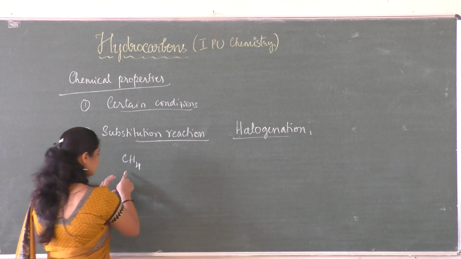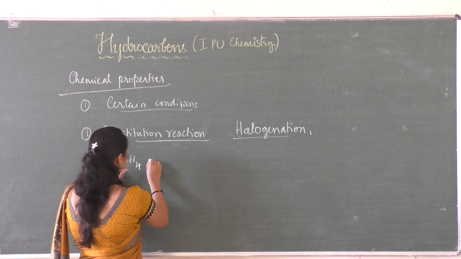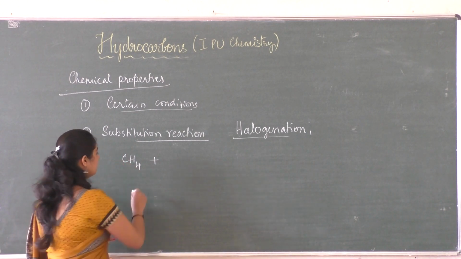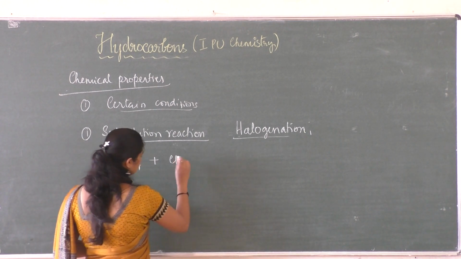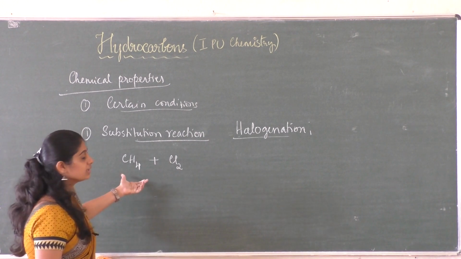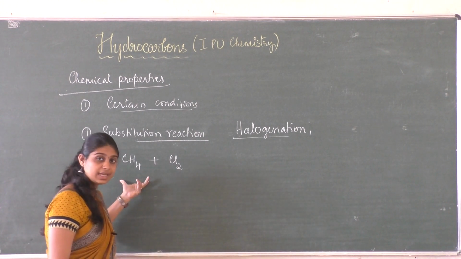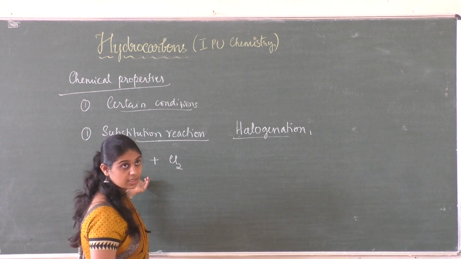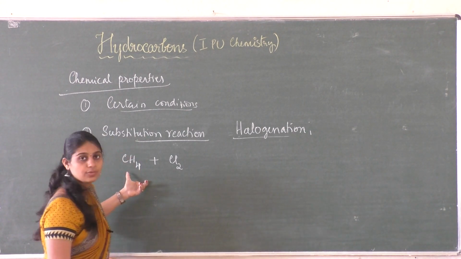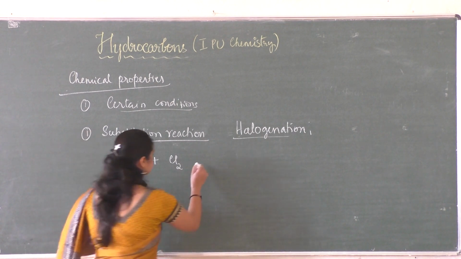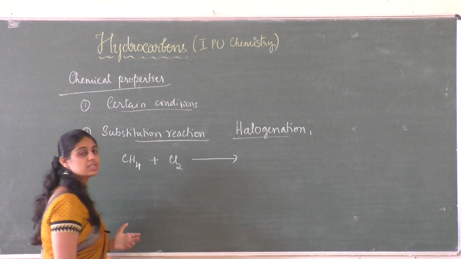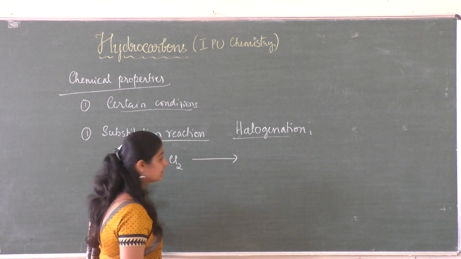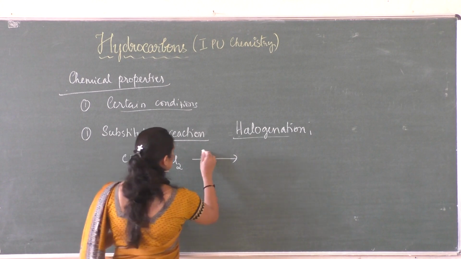Halogenation. Here methane, which consists of 4 hydrogen atoms, is made to react with chlorine. This reaction takes place at a high temperature, around 573 Kelvin to 773 Kelvin, that is usually 300 to 500 degrees Celsius, or else we can perform this reaction in the presence of sunlight or in the presence of ultraviolet radiation.